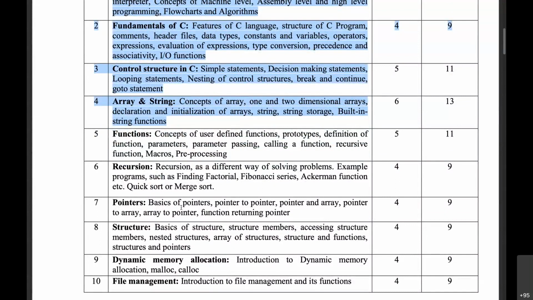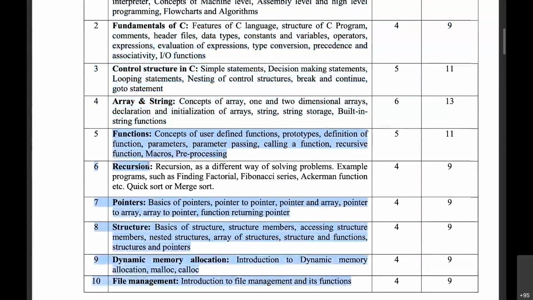You go for languages other than C, you go for Java, JavaScript, PHP, anywhere you go, you're going to have these points: functions, recursion, and then file management and all. Well, pointers depend on whether the operating system or language supports pointers or not, but we do have pointers in C and C++ and so on.